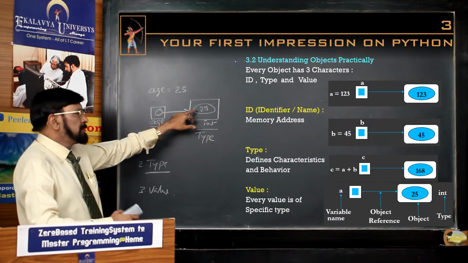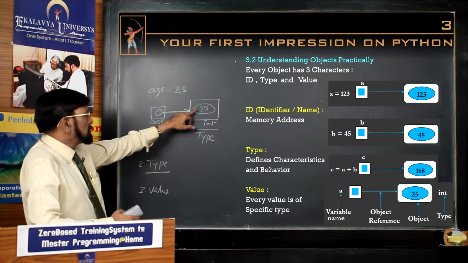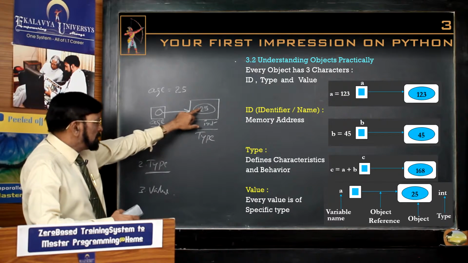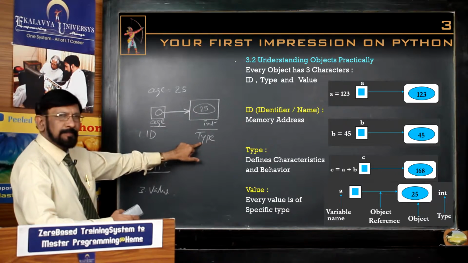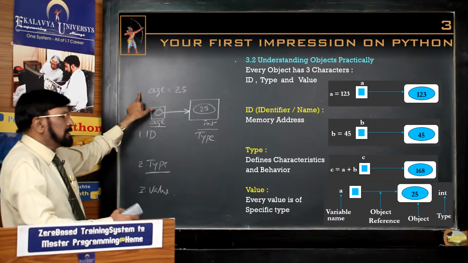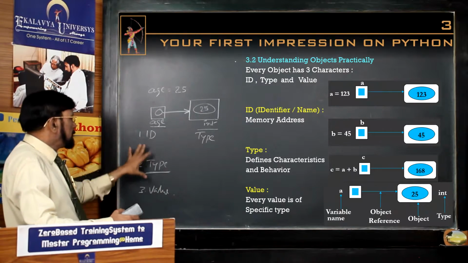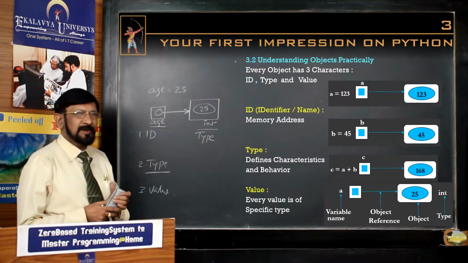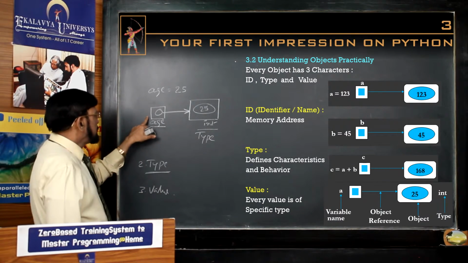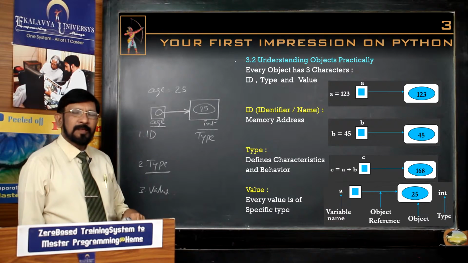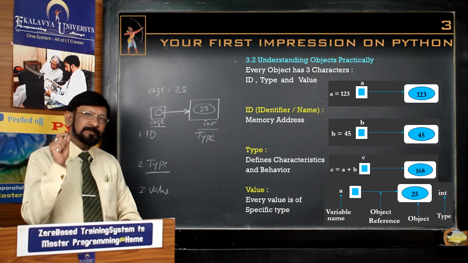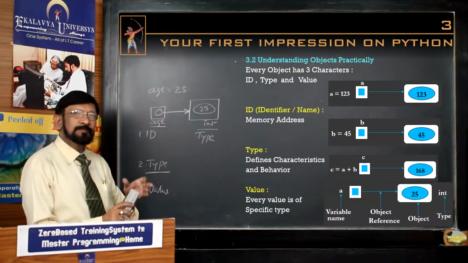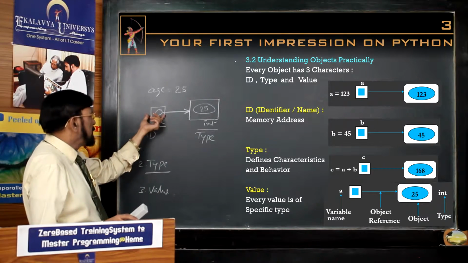Thereafter, in the object, whatever value we want to store, that is stored. But in Python, the value determines the type. We need not explicitly give it. So that we have to understand. Now, as far as names are concerned, this is called a variable or object reference variable. It refers to the object, or simply it is named as variable.